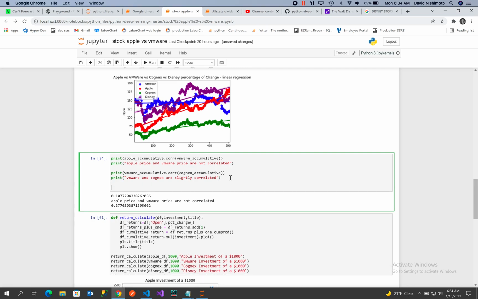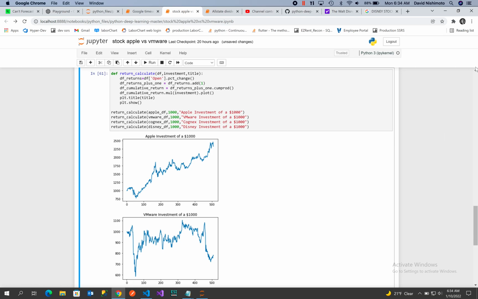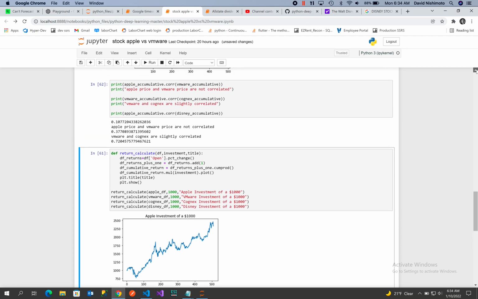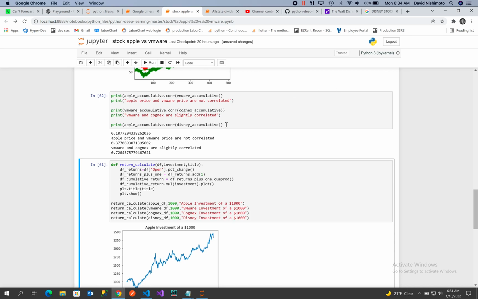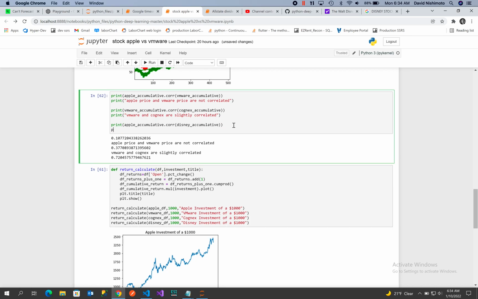Let's try that. I don't know if this is in memory, but we could try. Okay, we'll just put Apple here, and we'll put Disney here. All right, let's see if they're moving. Well, that's interesting. So from here, we could say that Apple and Disney are tightly